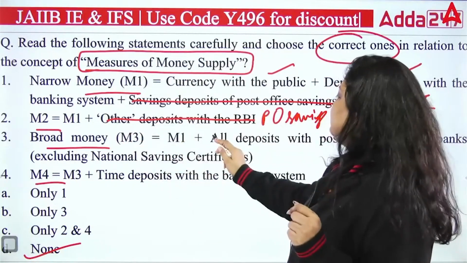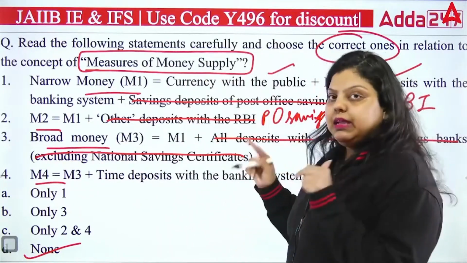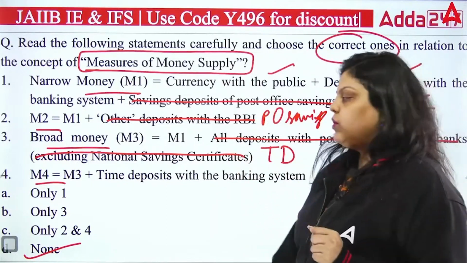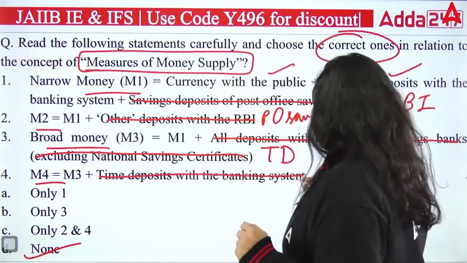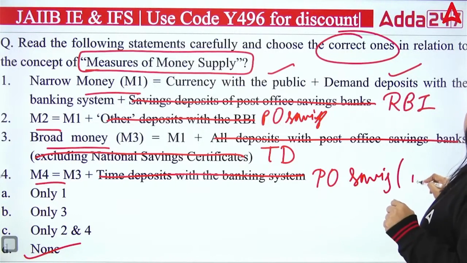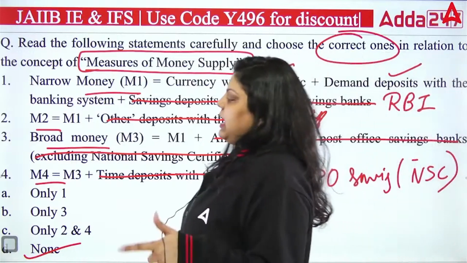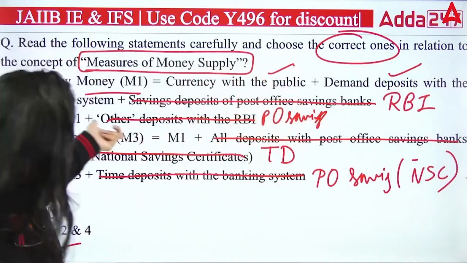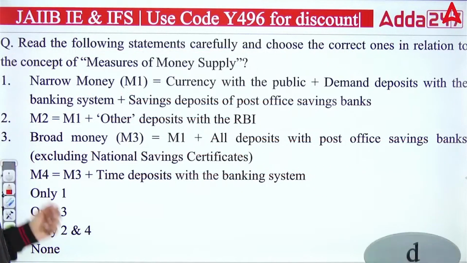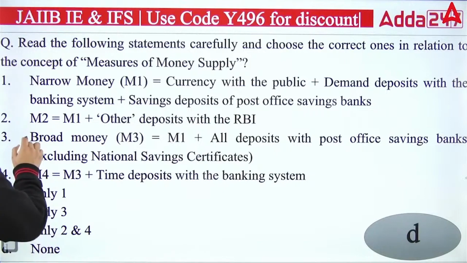M3 is wrong because it is saying post office deposit will be there. No. M3 will be correct when M1 plus term deposit will be there. And M4 will be correct when M3 plus post office savings will be there, excluding your NSC. So you can see the M3 and M4 definitions have been interchanged. So the right answer is none, because none of these definitions are correct. M3, M4 have been interchanged.